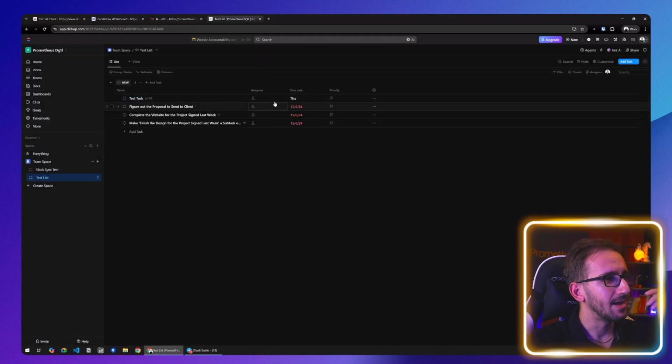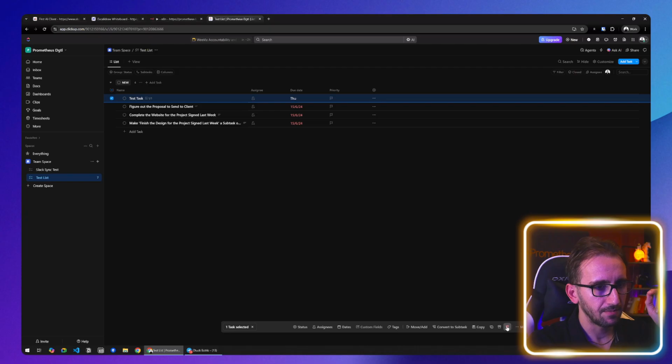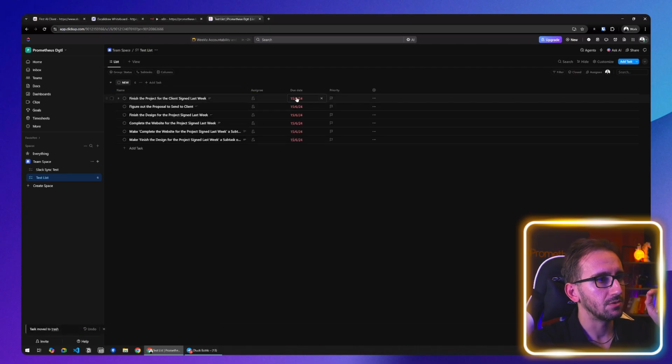All right, let's go back, and it created "figure out the proposal sent to the client." That's one of the tasks. And for some reason, the due date was this. This is unfortunate because this is probably because I set it for tomorrow. Let me delete the task I created. What happened?